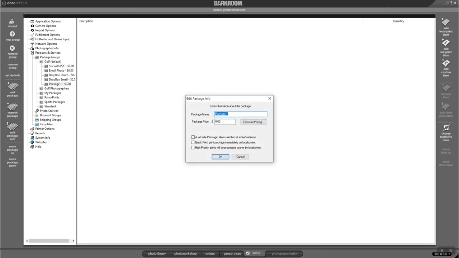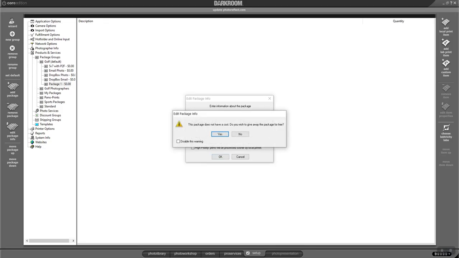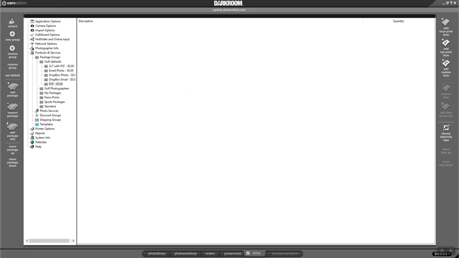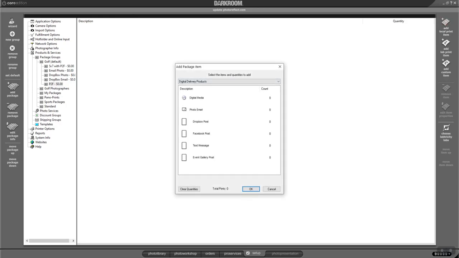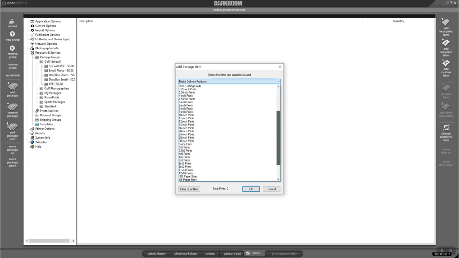I'm going to call this my print to file. P2F is what we use for that. And hit OK. And it's telling me I don't have any cost associated with it. That's okay. And then I'm going to go over here and say add a package over on the right hand side, top local print item. Add a package. I want to add a digital package, which has all these different print sizes that you can print with these, and it knows what your printer knows whether it can print these or not.